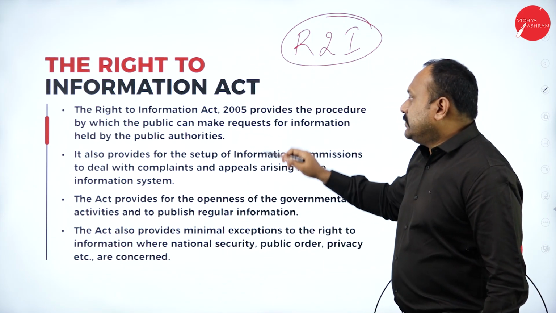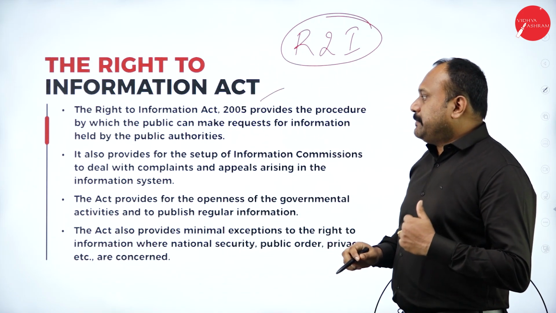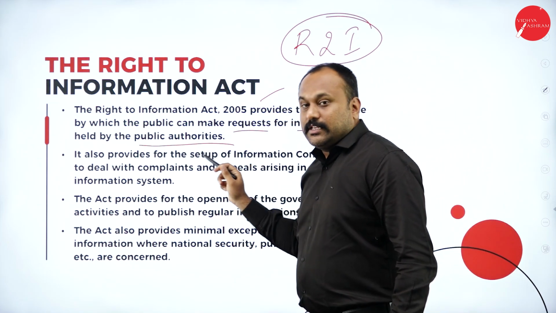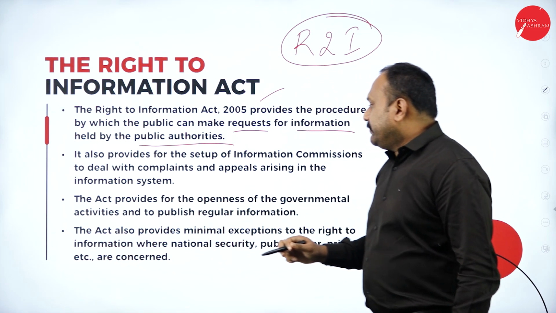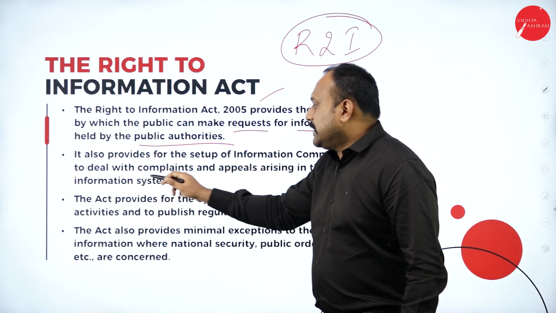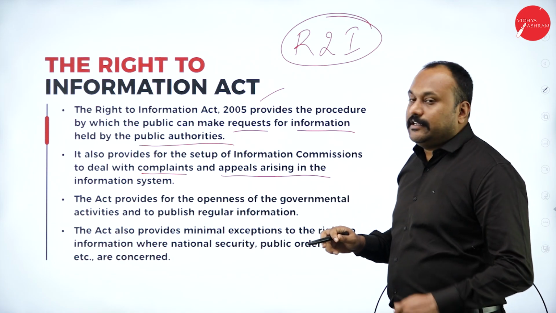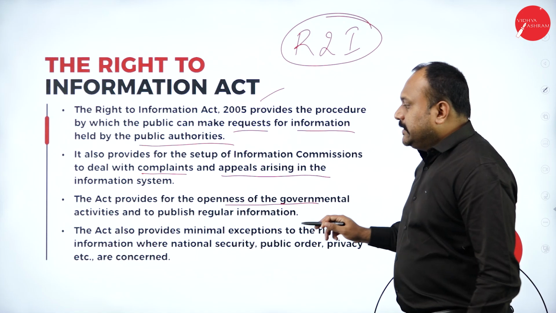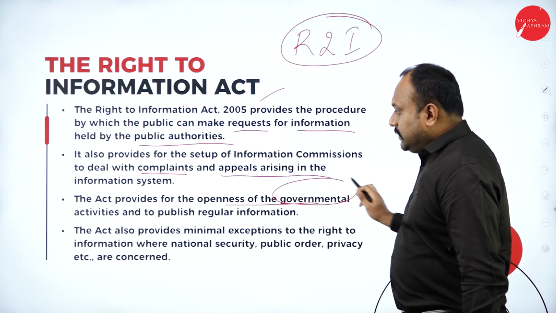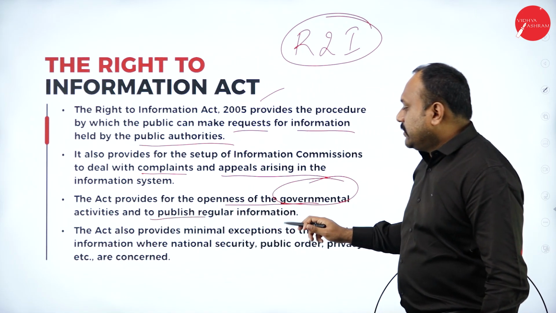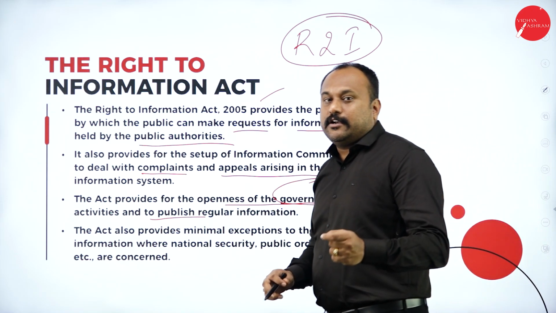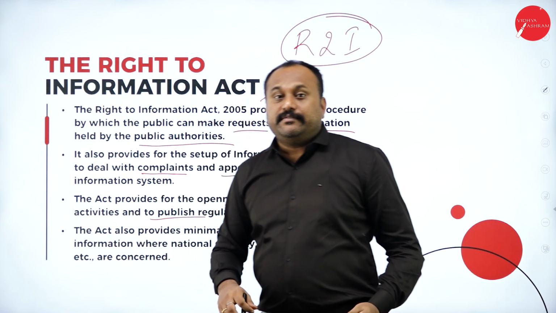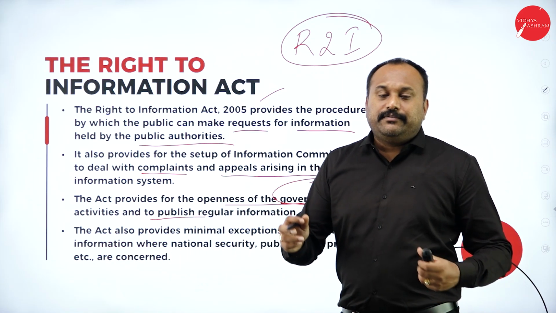The Right to Information Act 2005 provides the procedure by which public can make requests for information held by the public authority. It also provides for the setup of information commissions to deal with complaints and appeals arising in the information system. The Act provides for the openness of the government and the governmental activities and to publish regular information. Any information you want from the government should give. That is what the RTI Act is very famous for, 2005, if you go with it.